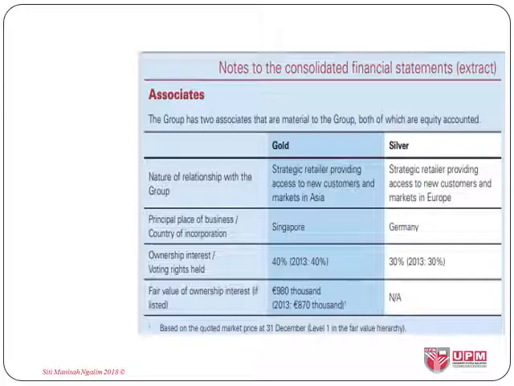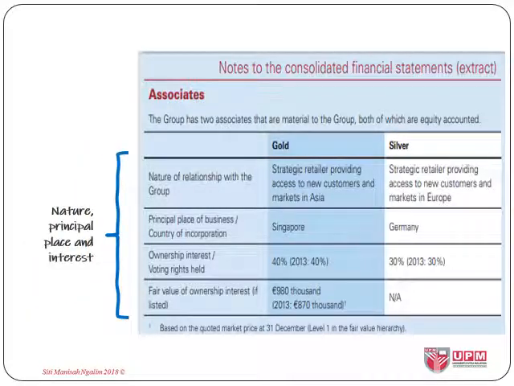To illustrate, again, I share here an illustrative example by KPMG. Here, we have the disclosure on its associates in terms of the nature of the interest, the principal place of business, and the information about the percentage interest in both associates, Gold and Silver.